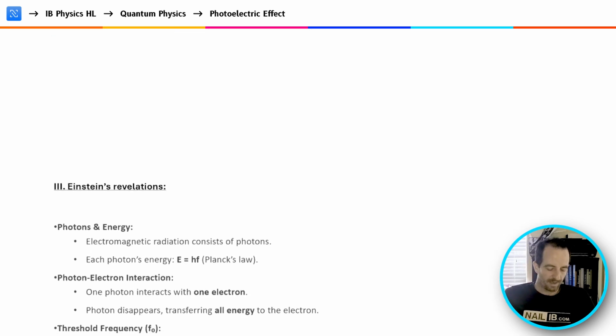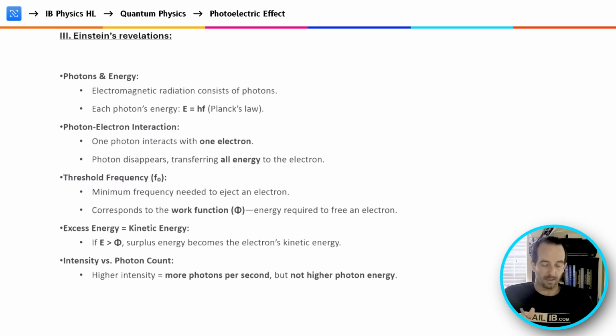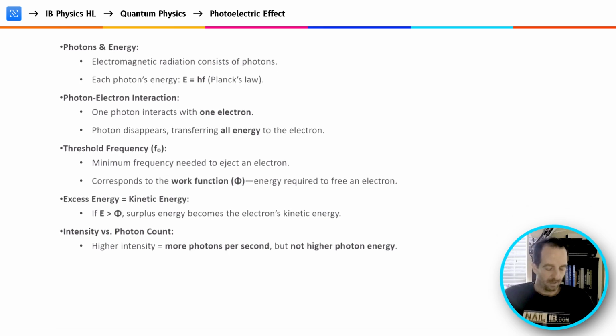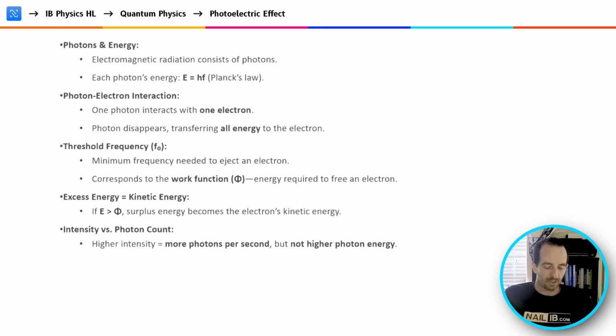After Planck, we have Einstein, who was able to bring this all together, eventually winning a Nobel Prize for his theories. What did he bring together, and how did he reconcile what we saw in the experiments and the scientific theories behind electromagnetic radiation, or light in general? So he determined that electromagnetic radiation consists of photons. So it wasn't only a wave. We could also think about it as these particles known as photons. Each photon's energy was equal to Planck's constant times the frequency of the photon.